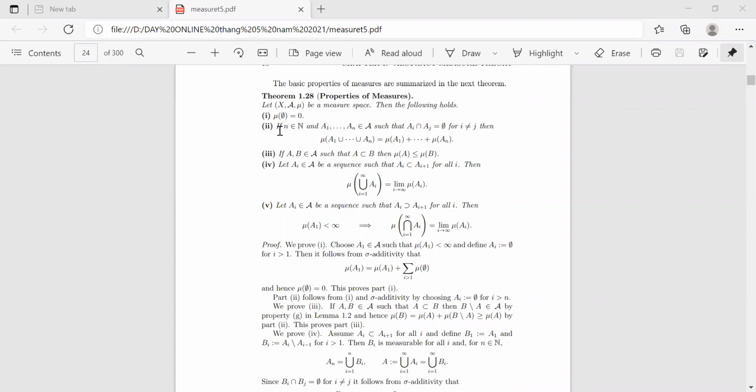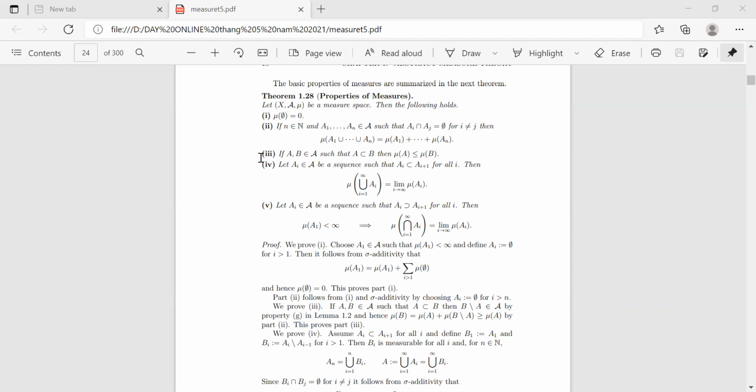(ii) If n is a natural number and A1, A2, ..., An are in A such that the intersection between Ai and Aj is equal to the empty set for i different from j, then μ of the union of A1, A2, ..., An is equal to μ(A1) plus μ(A2) plus ... plus μ(An).